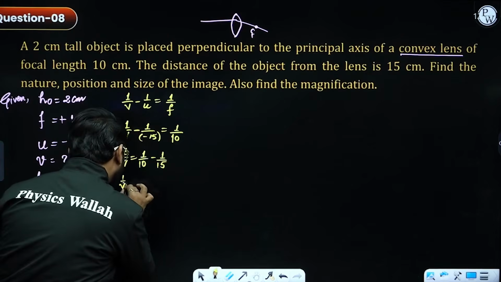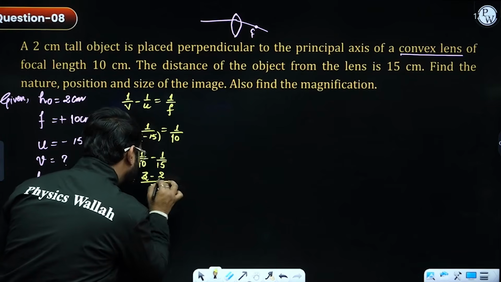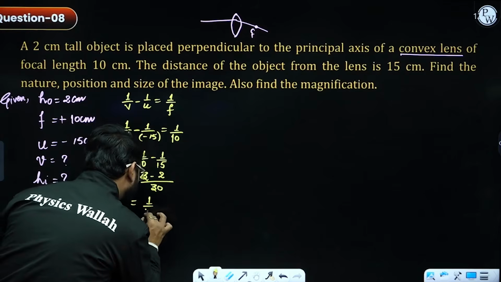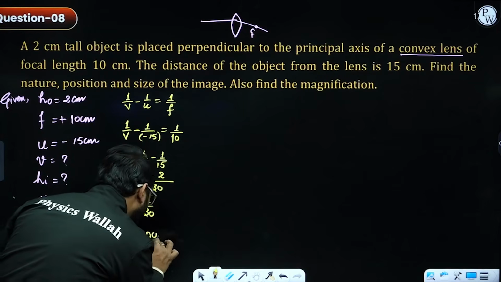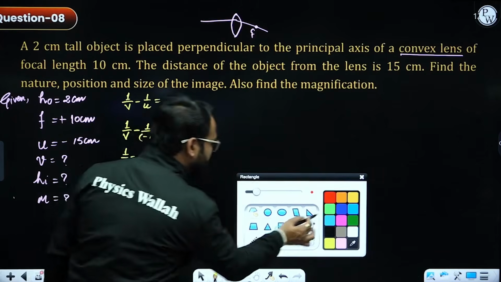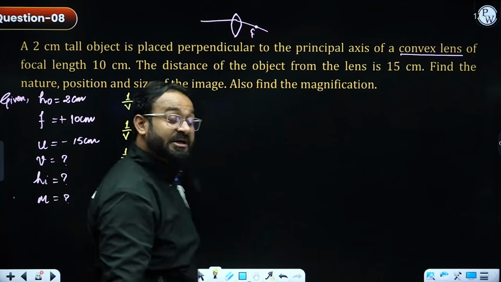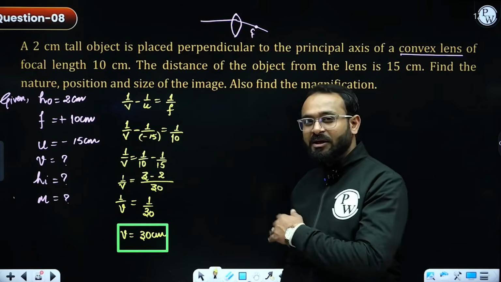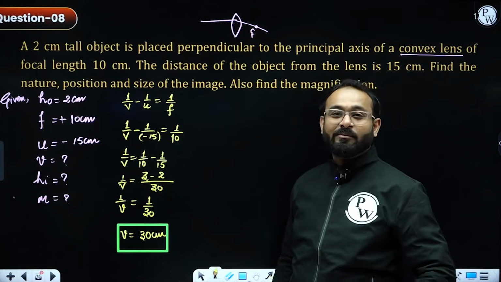So 1 upon v, by taking LCM, I will be getting 30. So this is 3 minus 2, and the value of 1 by v is 1 by 30. Let's do the reciprocal, and I will be getting the value of v as 30 centimeter with a positive sign, which means the image will be forming on the right side. That is the only reason the image distance will be positive.